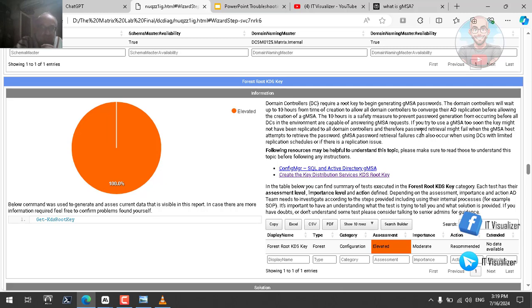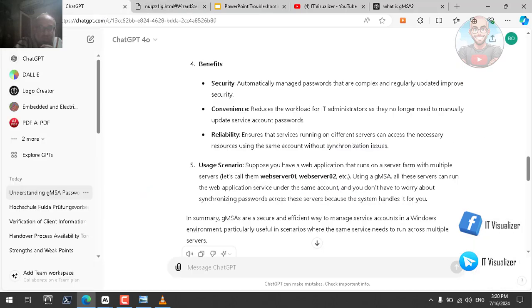This should be done because the GMSA account will not work on other domain controllers unless the root key is also replicated to all of the domain controllers. So every domain controller should have the GMSA account working on it and the root key also available on it, so it can retrieve the password, update the password, and create the password.